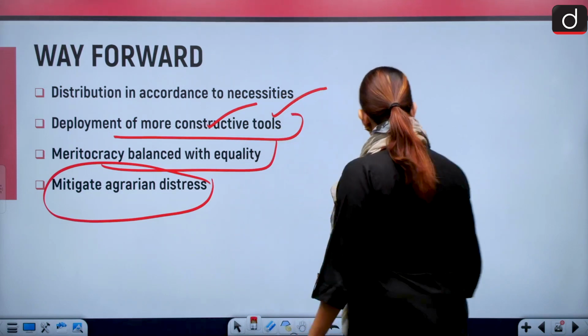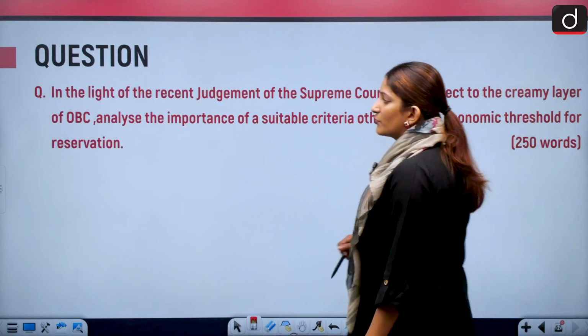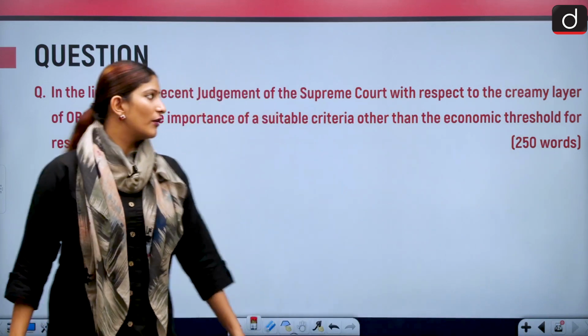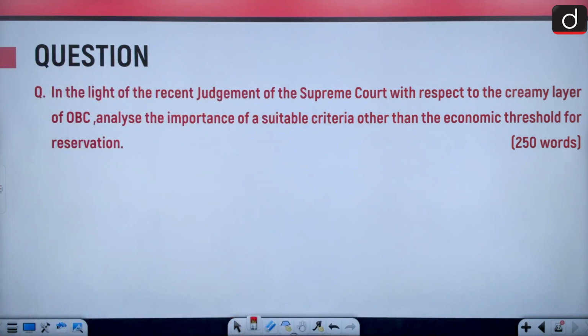Okay, let's move forward and talk about our mains-based question. In the light of the recent judgment of the Supreme Court with respect to the creamy layer of OBCs, analyze the importance of a suitable criteria other than the economic threshold for reservation. In 250 words you have to write.